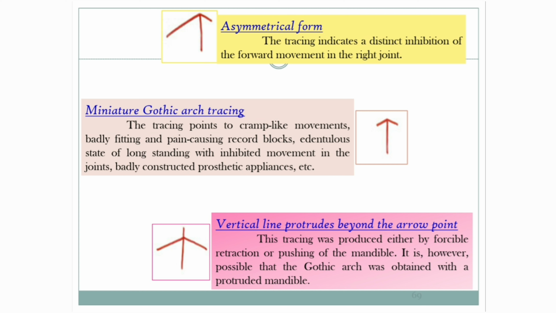Next is the vertical line that protrudes beyond the arrow point. This tracing was produced either by forcible retraction or pushing of the mandible. It is, however, possible that the Gothic arch was obtained with a protruded mandible.